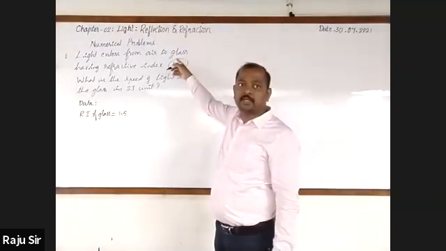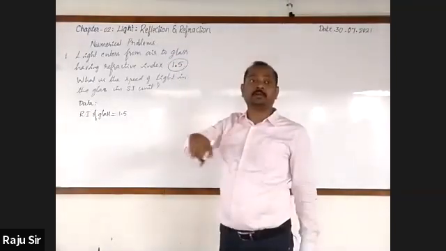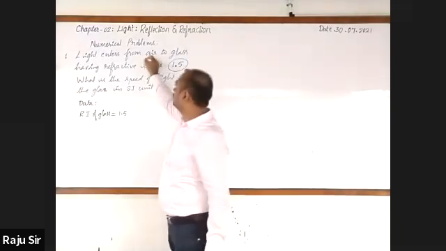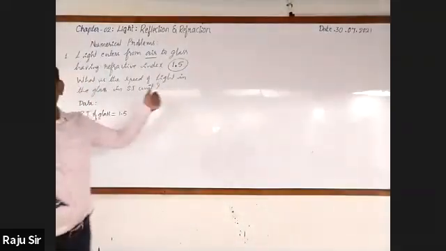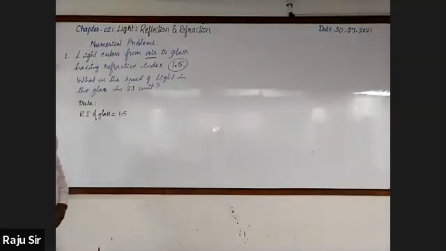And the refractive index of glass is with respect to what? With respect to vacuum or air. Got it? Then what is the velocity of light in air? 3 into 10 raised to the power 8 meter per second.